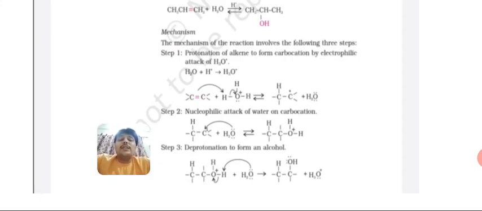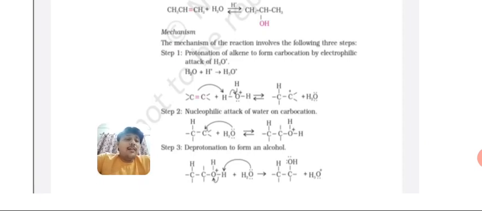This H2O is completely attached to that positively charged carbon atom of that carbocation. Very simply we can say this H2O is going to attach and it forms a new product. Clear? So this water is attached to the carbocation.